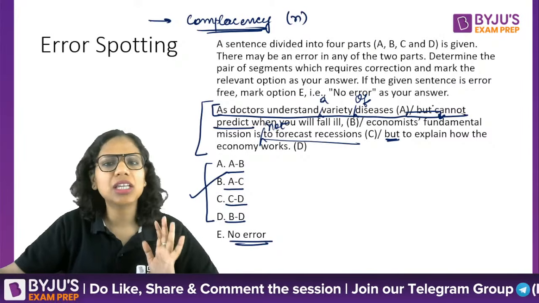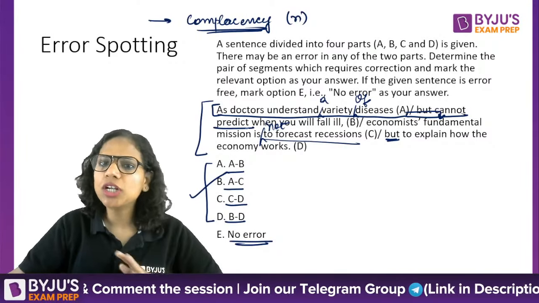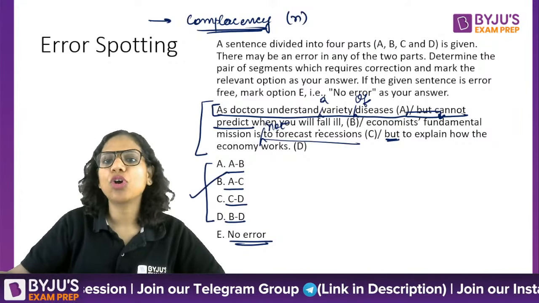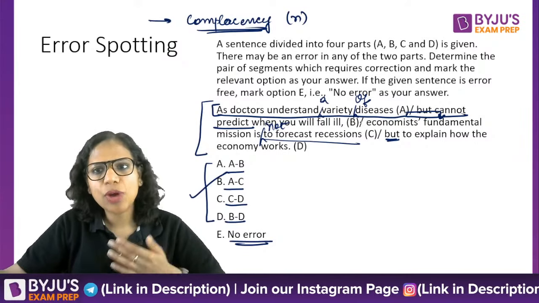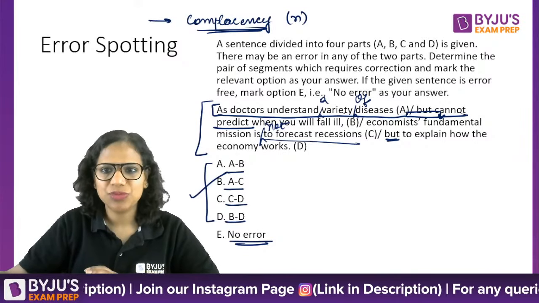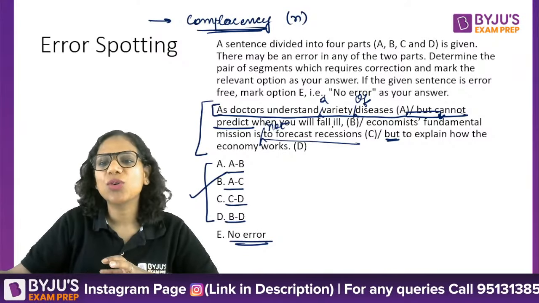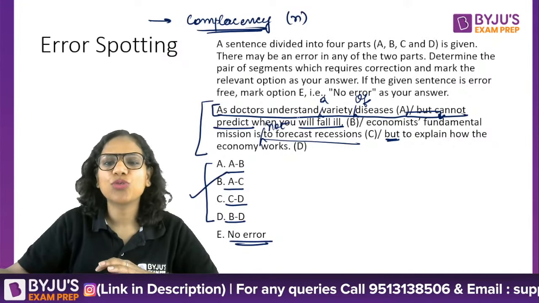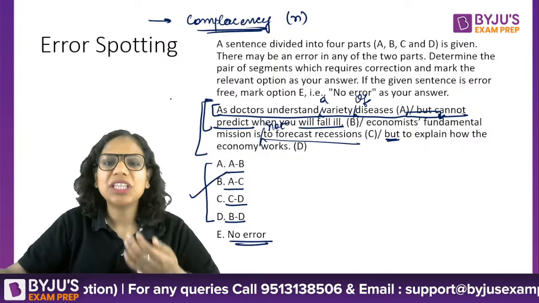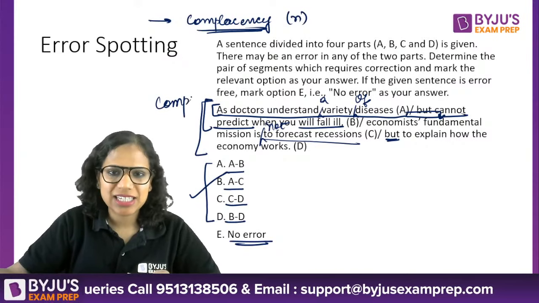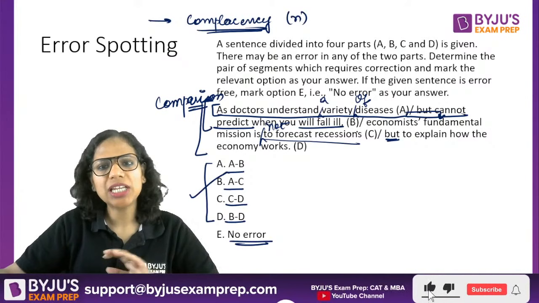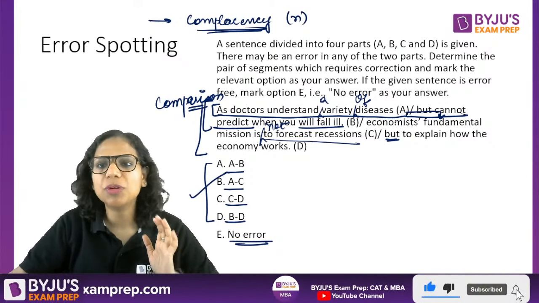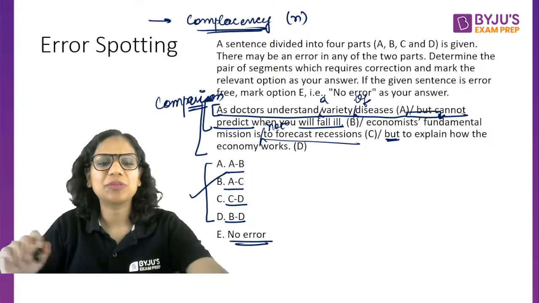No comma, nothing required here. But cannot predict when you will fall ill. So absolutely fine. Then a comma is required because now I'm beginning with my main sentence. This was sort of an introduction, something added to make a comparison. The main thing that I want to convey to you is this, right? And this part is absolutely fine, the fragment B.